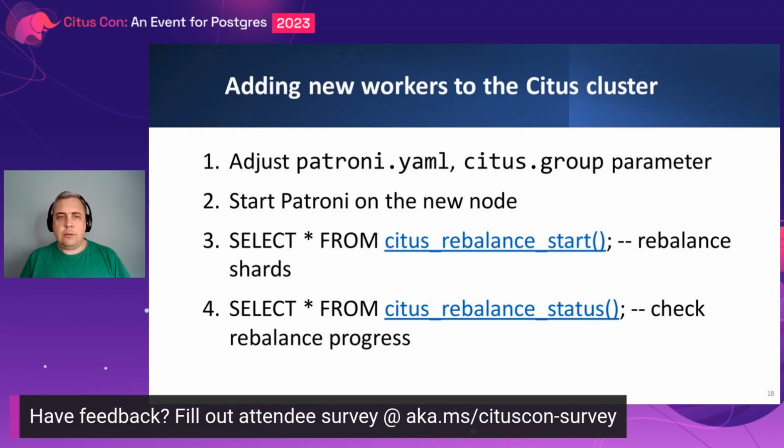But after that, this node starts completely empty, and we need to move some existing data to this node. And for that, Citus provides a user-defined function, UDF. It's called citus_rebalance_start. Starting from Citus 11.2, it's possible to rebalance data without keeping client connections open. Basically, you start this job and you can leave. At the same time, if you are interested in the progress, you can use the other UDF called citus_rebalance_status to check the progress.